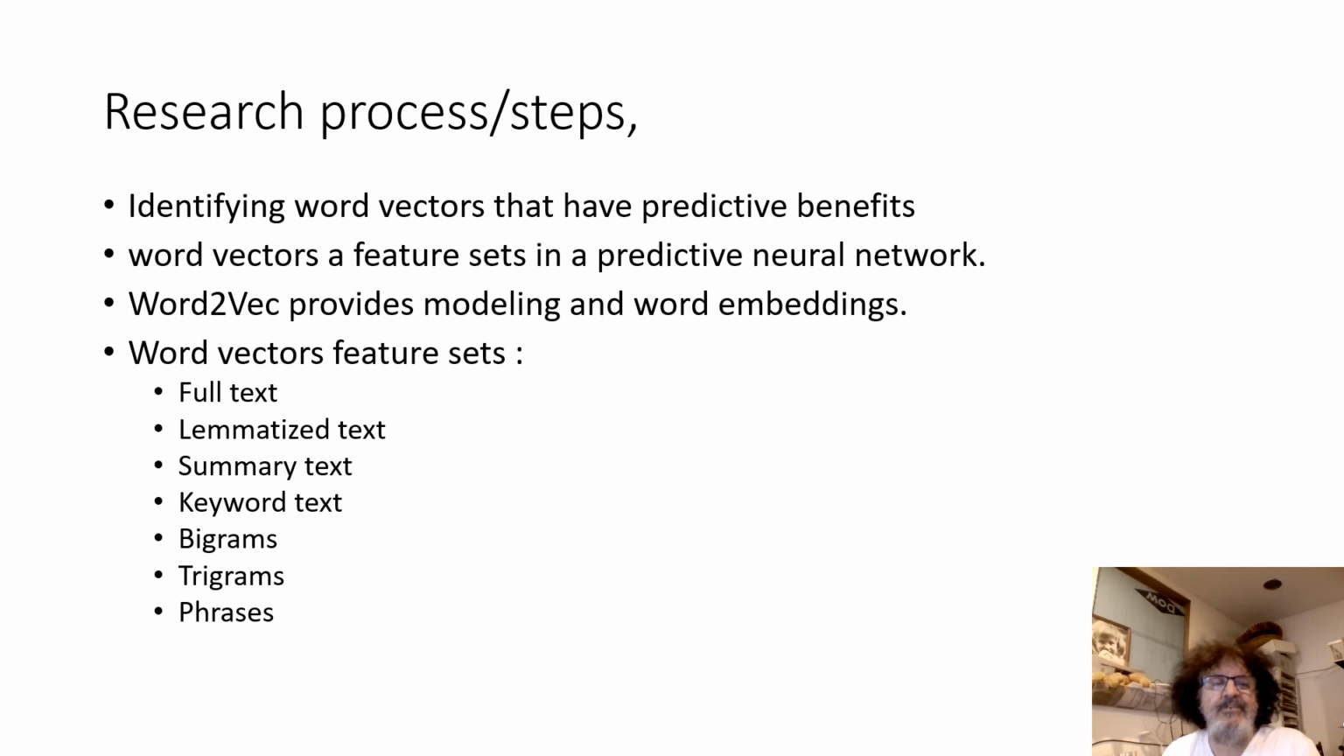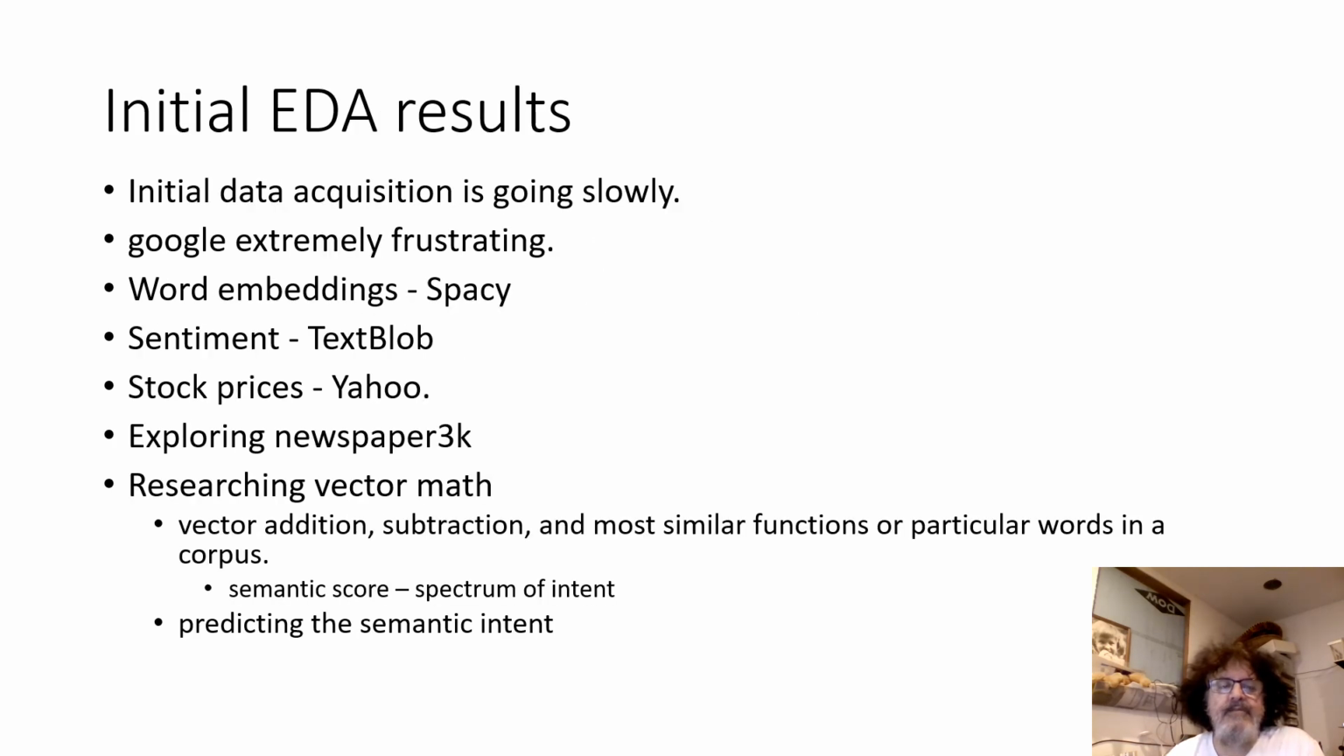Discussing the research process and the steps involved moving forward, some of the next stages are identifying word vectors that have predictive benefits, word vectors as feature sets in a predictive neural network model. Word2Vec provides modeling and word embeddings. Part of the word vector feature sets will be the full text, lemmatized text, summary text, keyword text, bigrams, trigrams, and phrases.